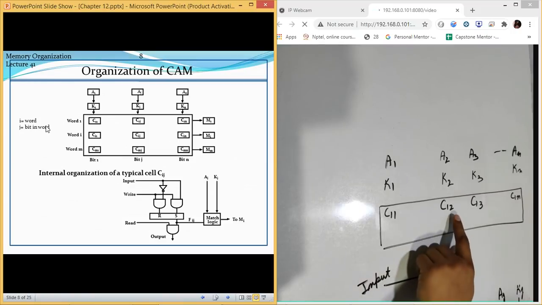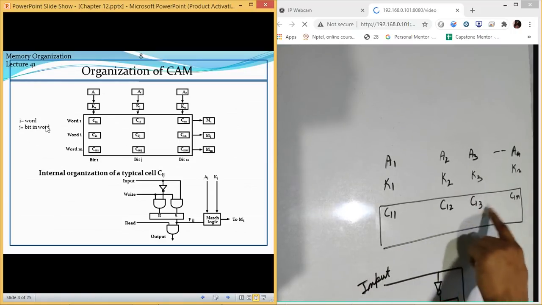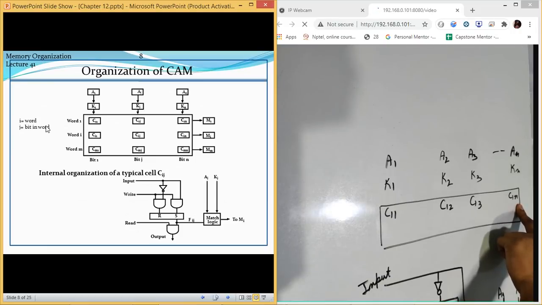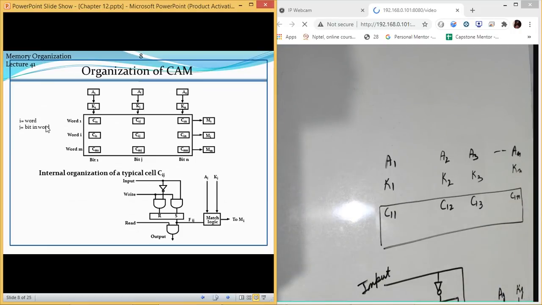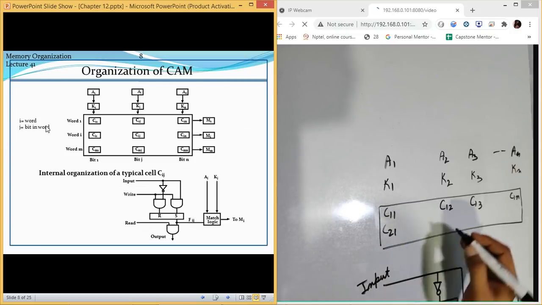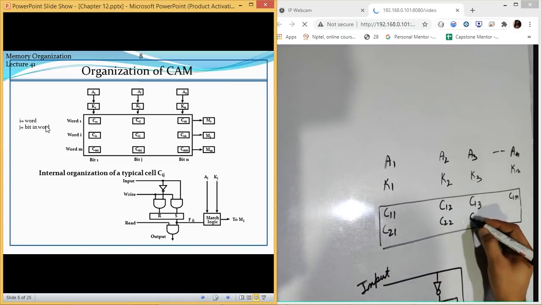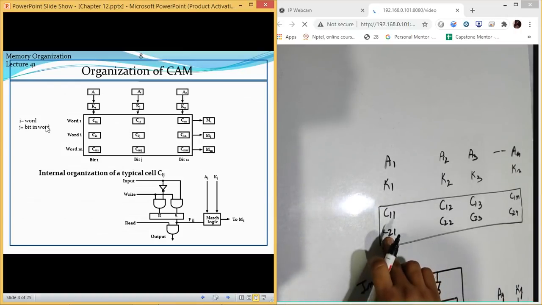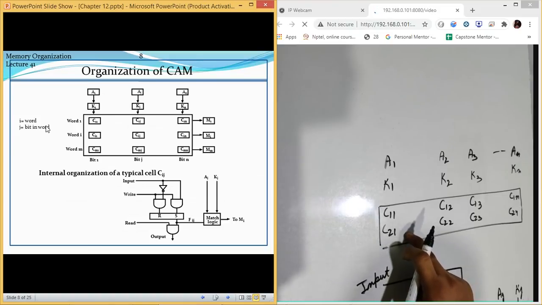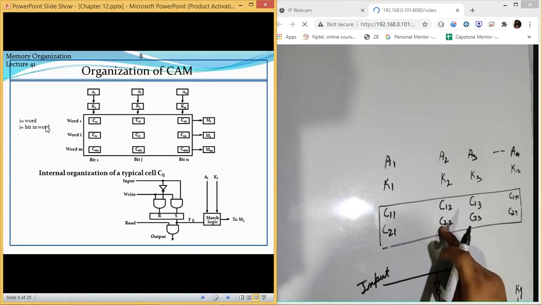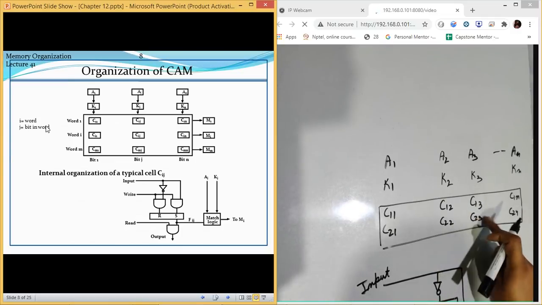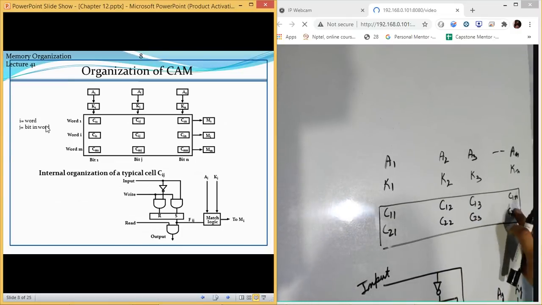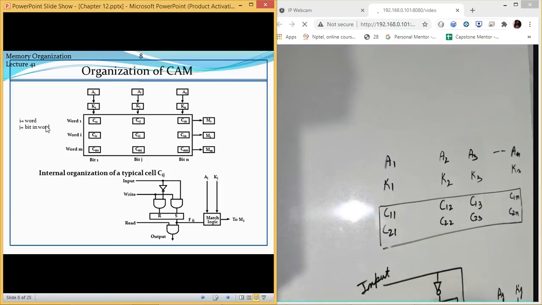So this is the first bit, this is the second bit, this is the third bit, this is the nth bit. So if this is C21, C22, C23, C2N, it means second row or second word: first bit, second bit, third bit, and nth bit. Similarly, it shows all of them.